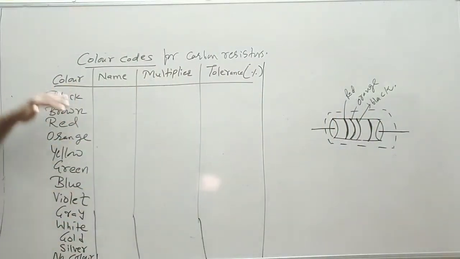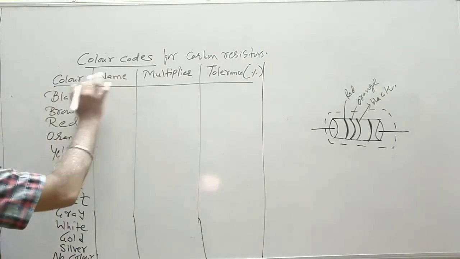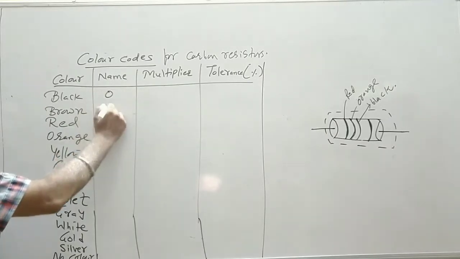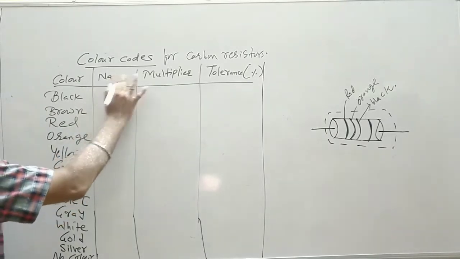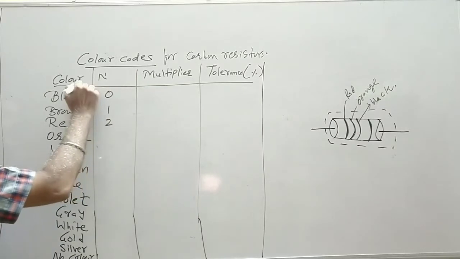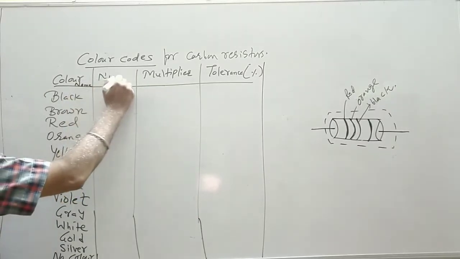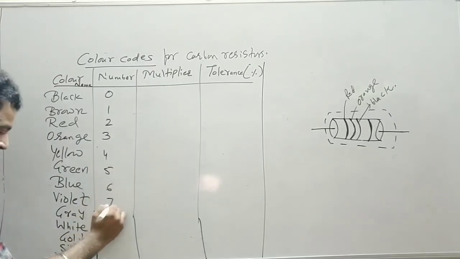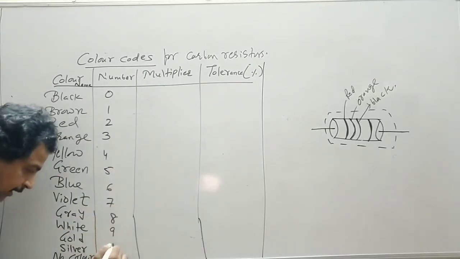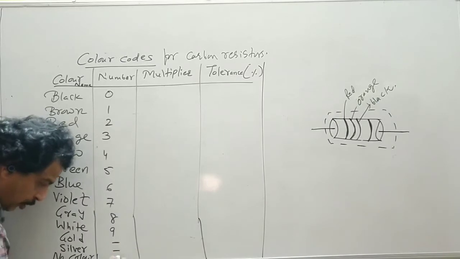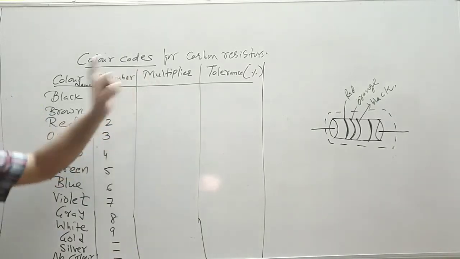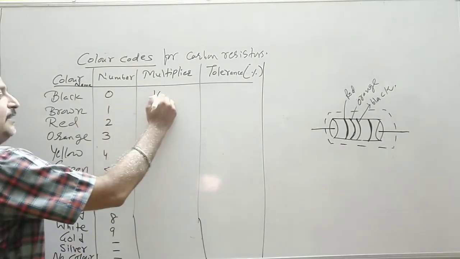Now see, we have written the color. This is the name of the color, and we have the number for it, that is 0, 1, 2. So this is the color name and this is the number: 0, 1, 2, 3, 4, 5, 6, 7, 8, 9. Gold, silver, no color: there is no number for it. Then we have a multiplier. The multiplier is 10 raised to.